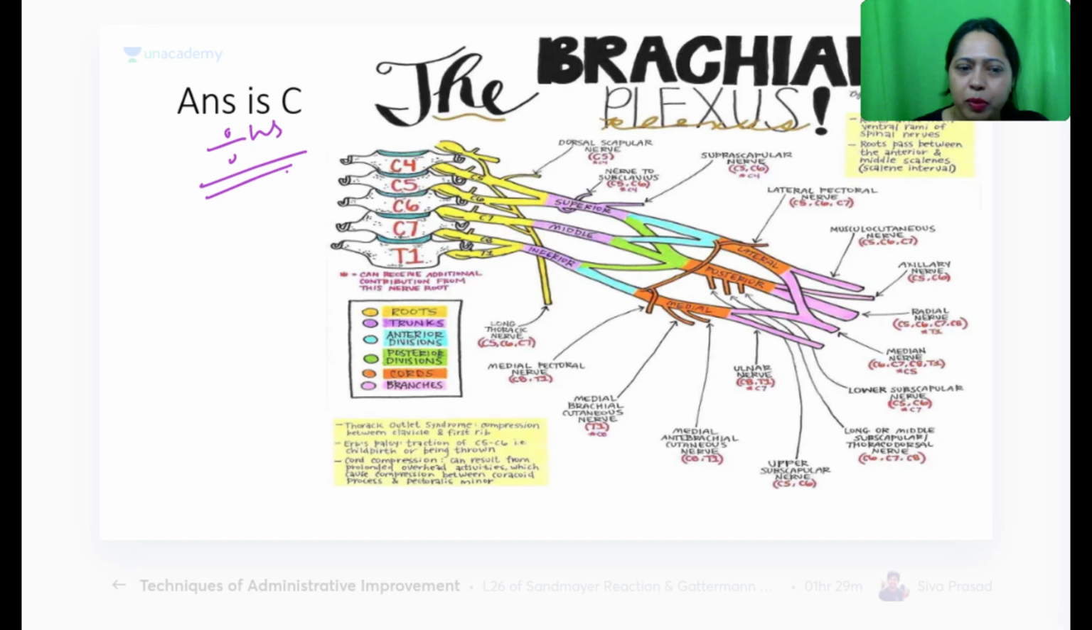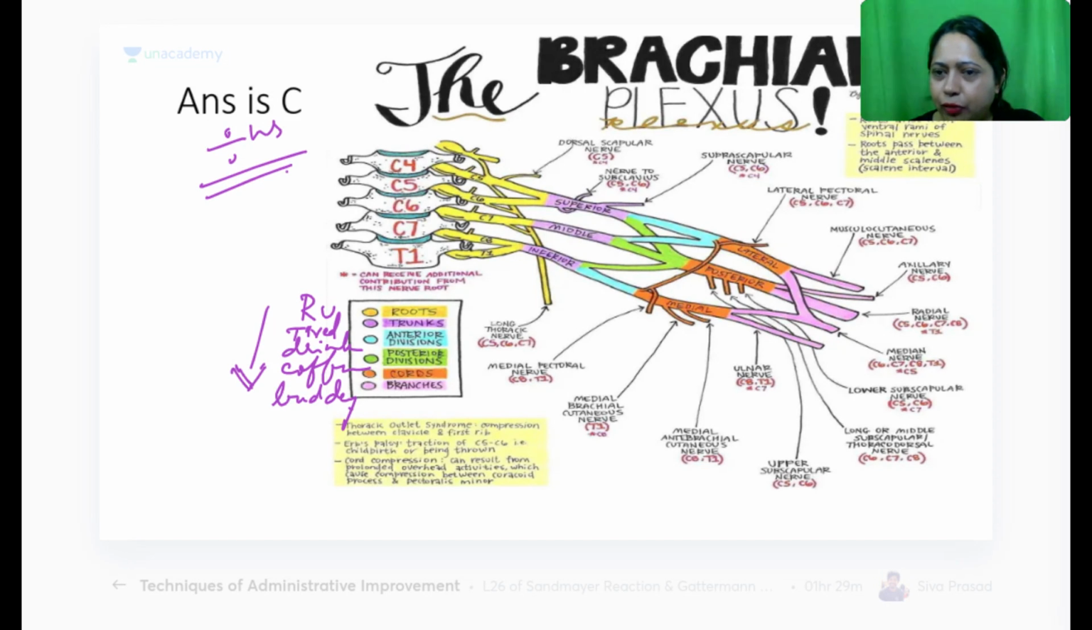So now I would just remember this as, are you tired? Okay, drink coffee, buddy. So this is the order in which I would go. And just remember it like a phone number actually. Try to remember this like a phone number. So that will help you recall it really quick. Rohit did. How did you do? 5 roots, 3 trunks, 5 divisions.